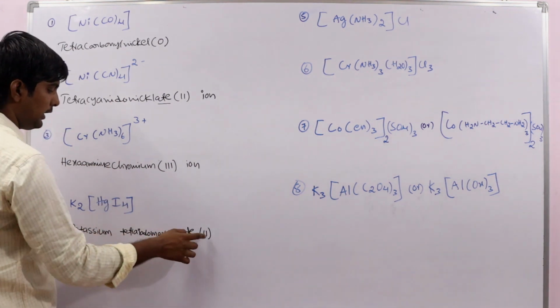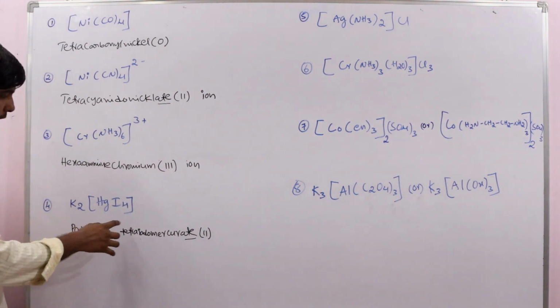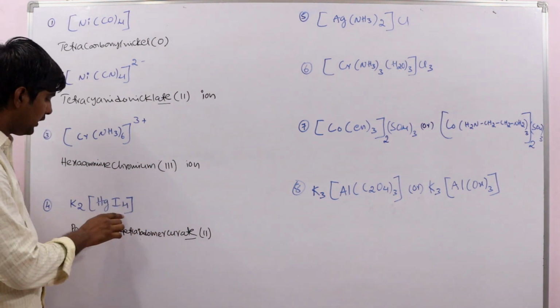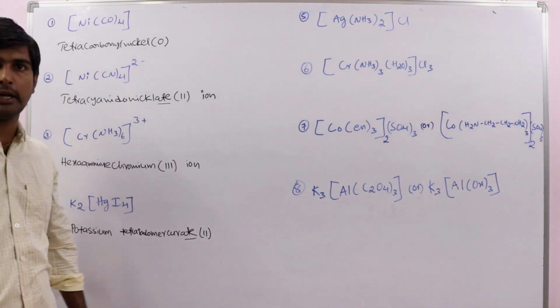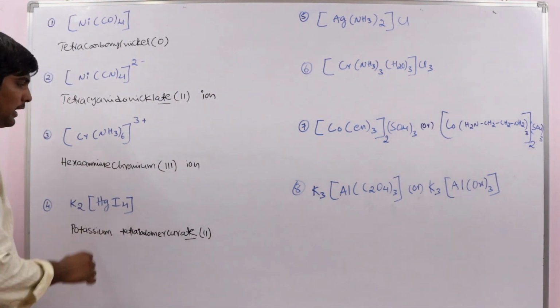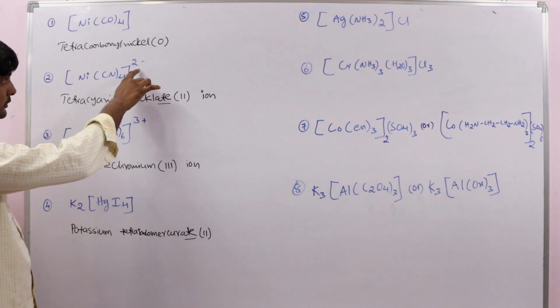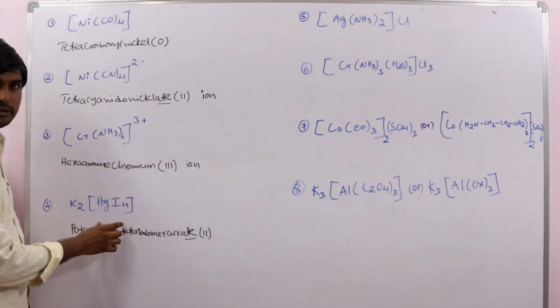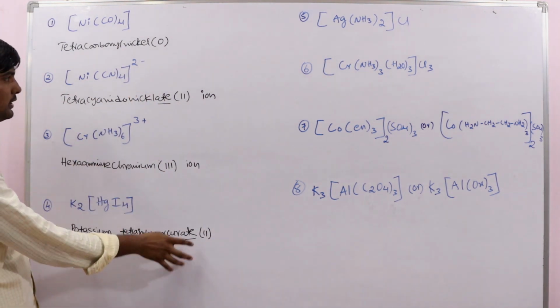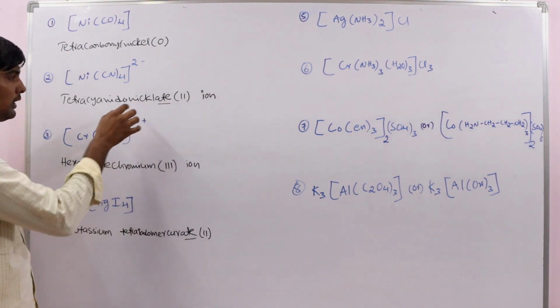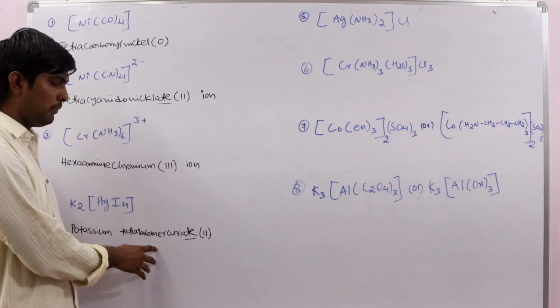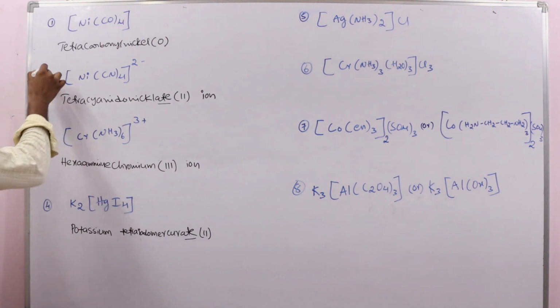Tetraiodomercurate 2. Why are we writing ate here? Because the coordination sphere is in the anionic position. Coordination sphere is in the anionic position, or it has a negative charge. In both cases, we use ate at the end of the name of the metal. Very, very important.